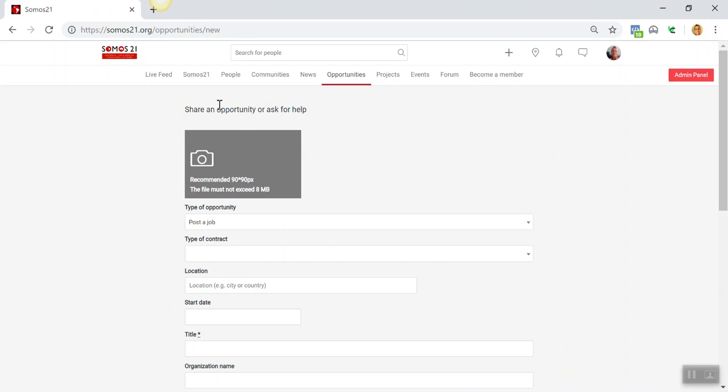Okie dokie. So that's about it for the major functionalities. But the most important one, and this is why I keep impressing how important it is for you to make sure that your data is as up to date as possible and as relevant and specific to you and where you want to be and what you want to be doing, is because that is how people will find and engage with you. That is how people will notify you of opportunities. So if you haven't done it yet, go back, watch that first video on how to set up your profile and ensure that all of your data is up to date.